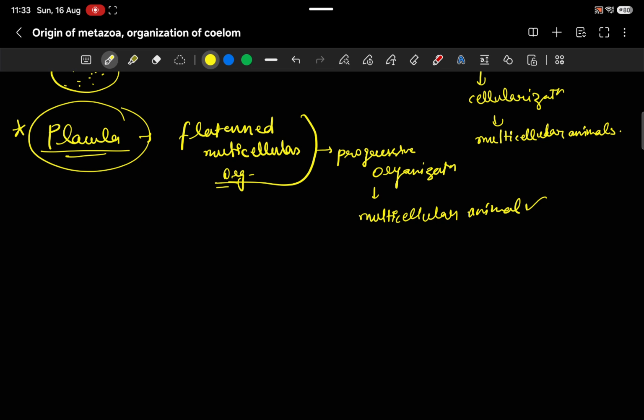Then after that, origin of coelom. What is coelom? Coelom is a body cavity that is completely lined by mesoderm.